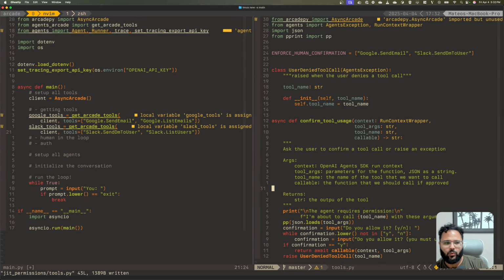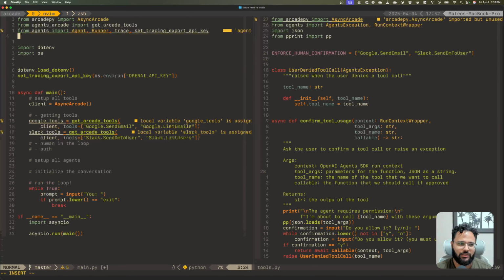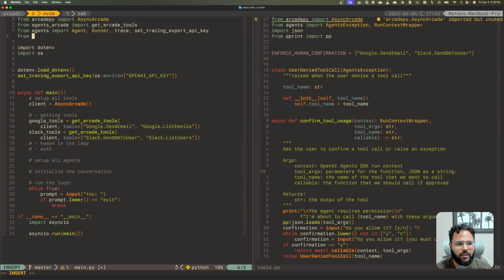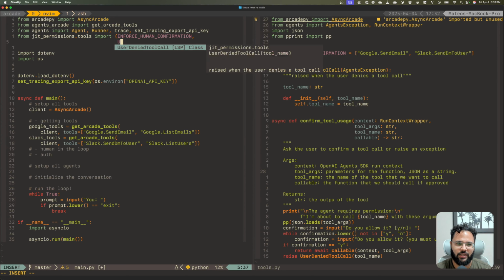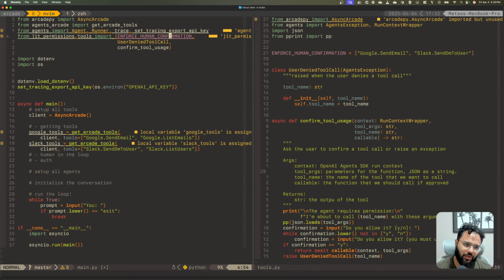All right, so with this, we can now inject this function into the tools that we want, but we need to import that into our project. So let's do that. It's going to be from permission tools, import, and we want everything basically. But I'm going to import enforce human confirmation, user denied tool call, and confirm tool usage. So with these three, we can now actually do the tool injection, right?